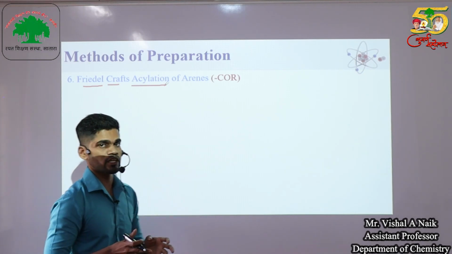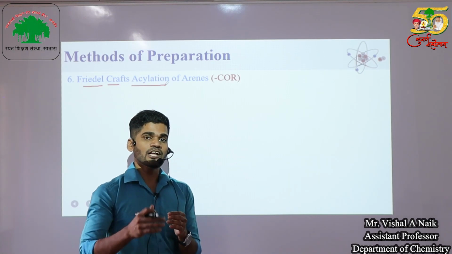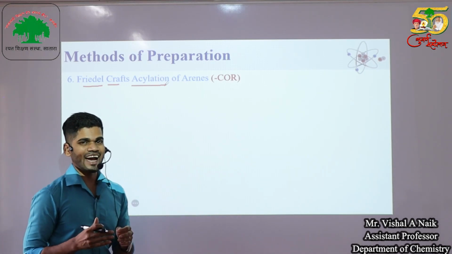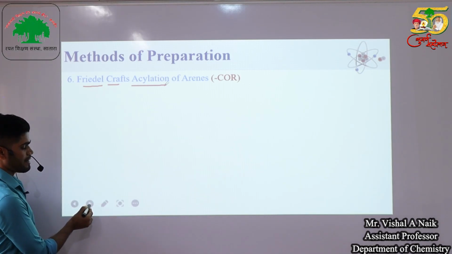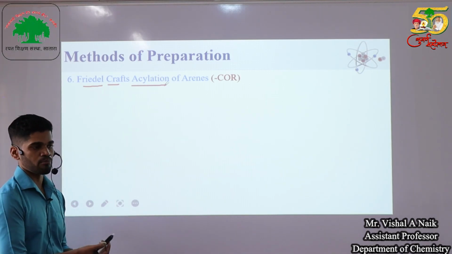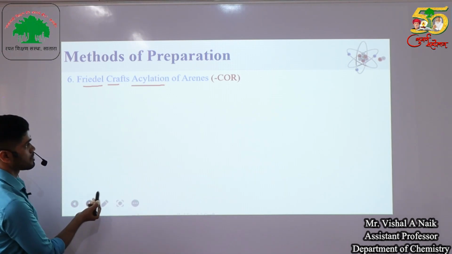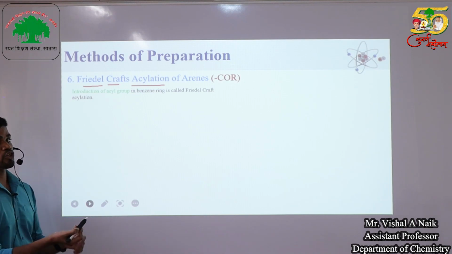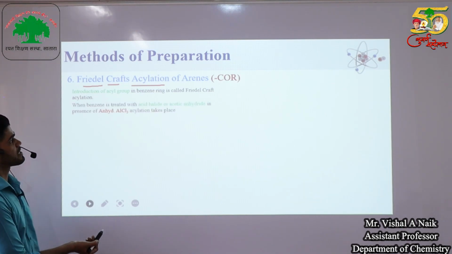Friedel-Crafts discovered a reaction where substitution of an acyl group takes place on a benzene ring. This reaction happens in aromatic compounds. That's why it is called a Friedel-Crafts acylation reaction. So the introduction of an acyl group into a benzene ring is called Friedel-Crafts acylation.